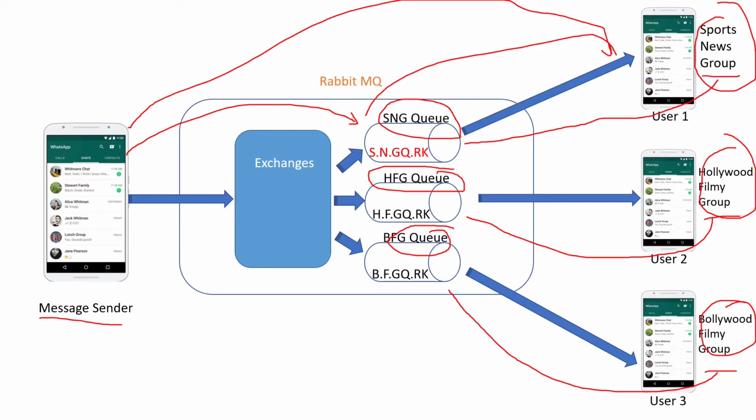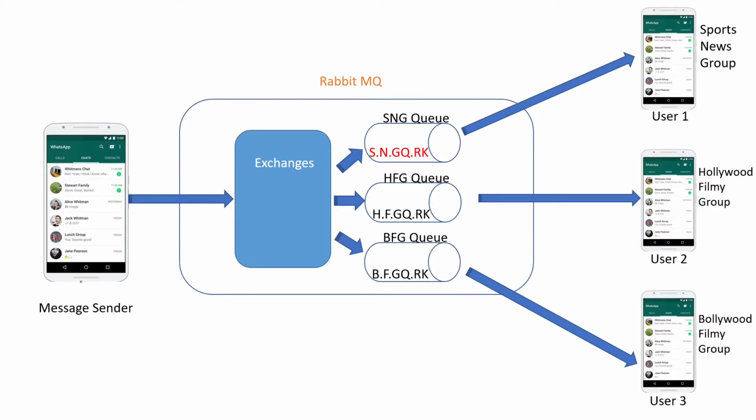For example, here there is a message sender and there are different users. User 1 is associated with the sports news group. Consider WhatsApp: user 1 is in the sports news group, user 2 is in the Hollywood filmy group, and user 3 is in the Bollywood filmy group.